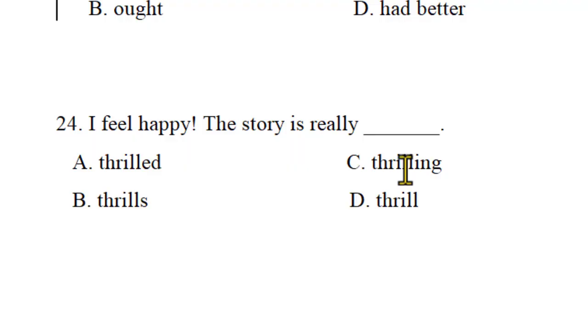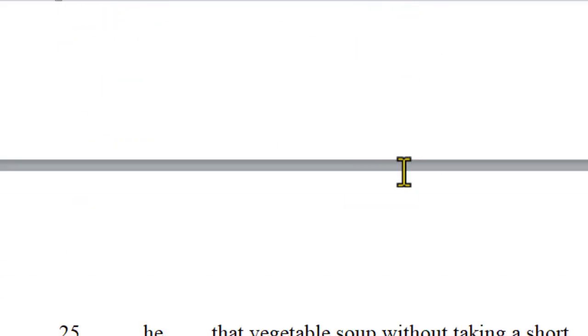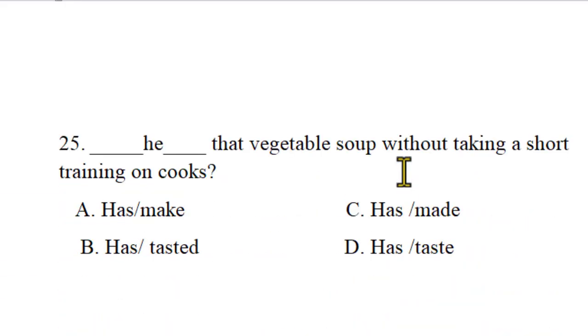Yes, I'm thrilled, I can say that. I'm thrilled, which is a past participle, shows how somebody feels about the story. How I feel about the story: I'm thrilled. The story is really thrilling and I'm thrilled. Exactly, present participle and past participle. So this is the definition of the use of the present participle as an adjective.